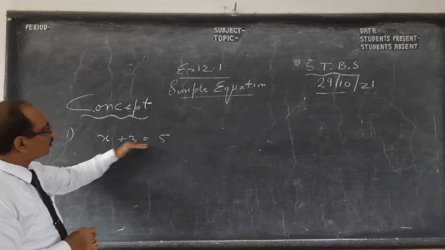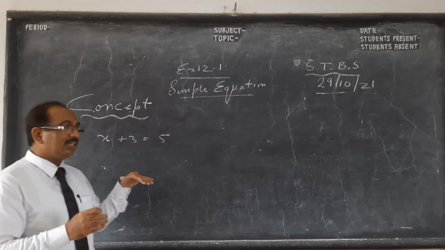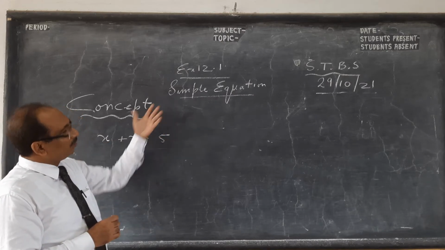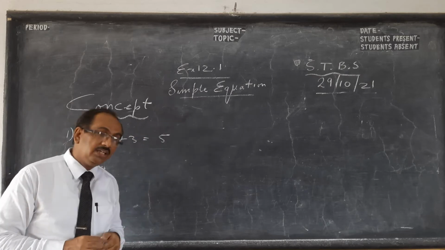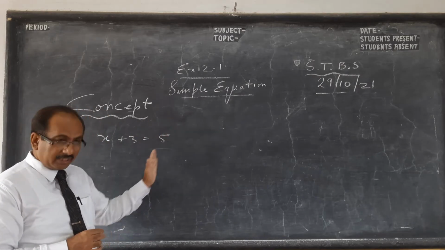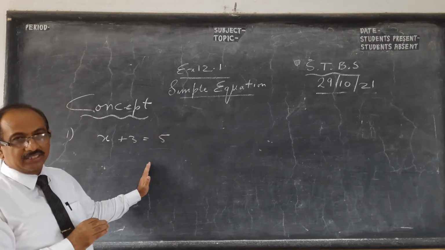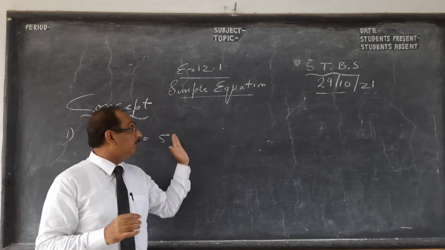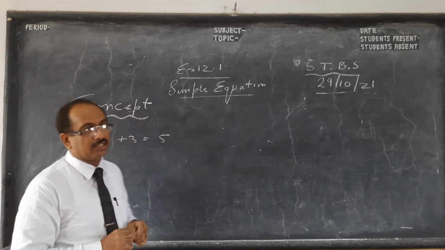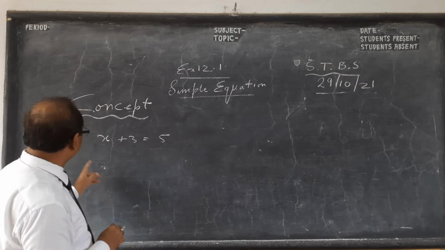So this is called a simple equation. Another reason it's called simple is that definitely it's simple. It's also called a linear equation, which means if you plot it, I'm not going into that, you will learn in class 8 and 9, you will get a straight line. Linear means straight line, like rectilinear motion in physics.